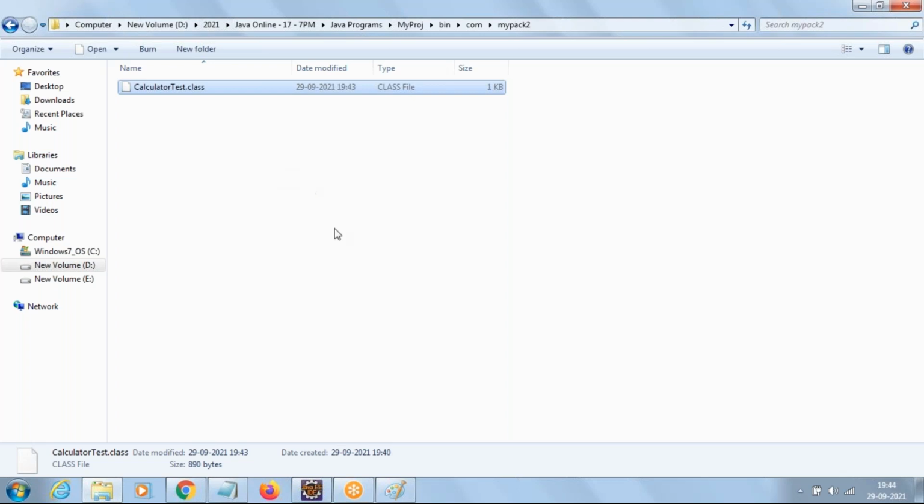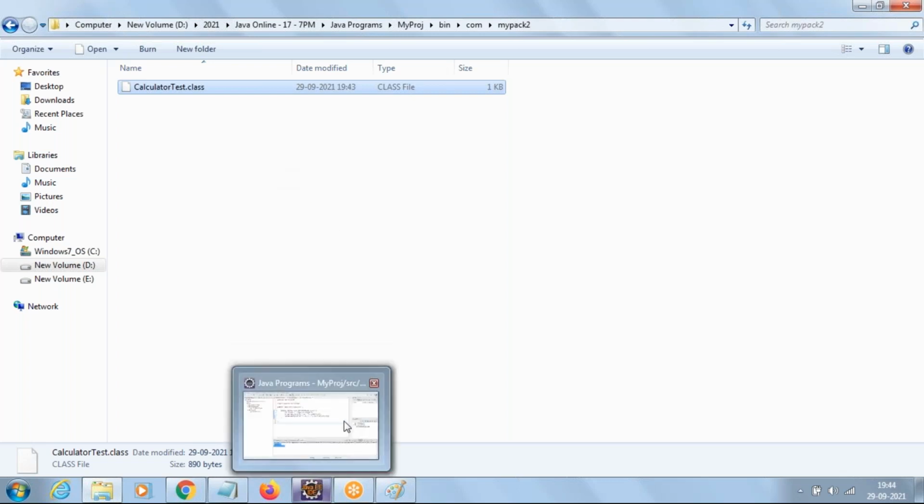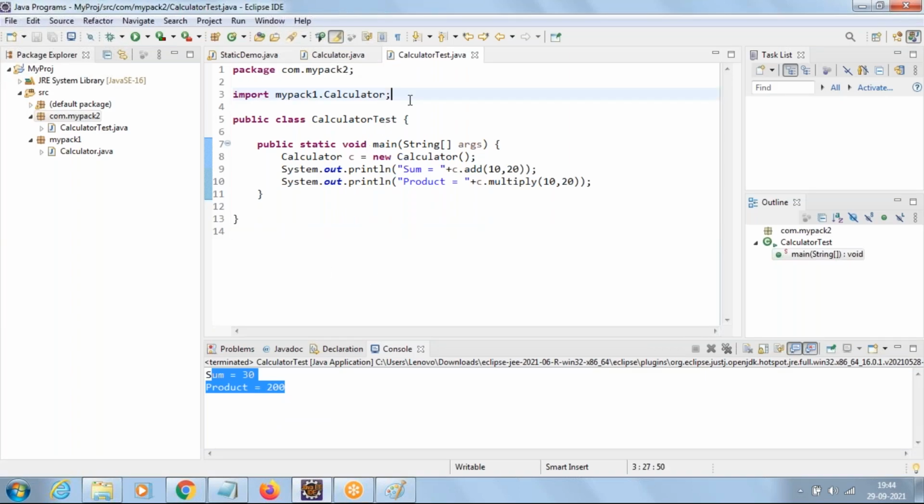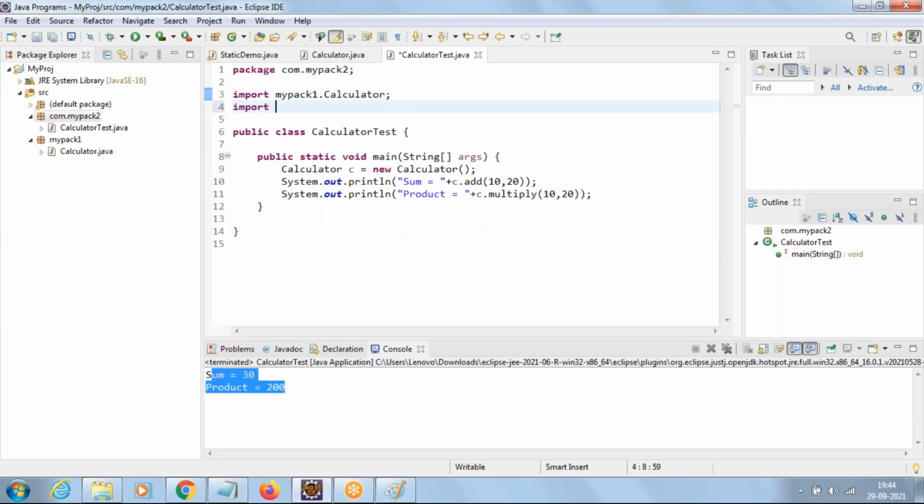Some people will ask a question. Just going with an example: if I write import com.*, then will it take CalculatorTest also in that? Will it take the class CalculatorTest.class here? No, because com.*, star indicates only class files. It won't take subfolders. So if I want to take a class from that folder, I compulsorily have to mention the package name also.